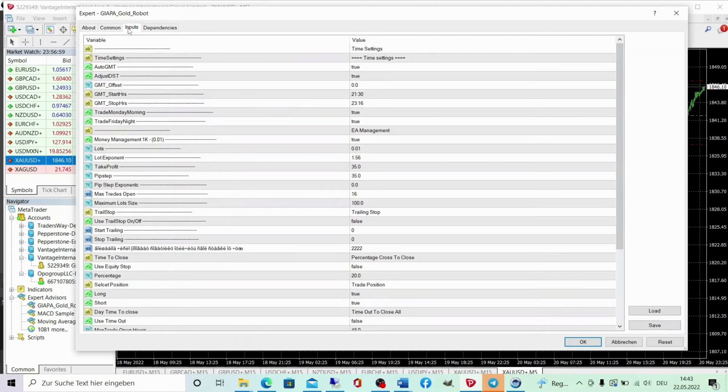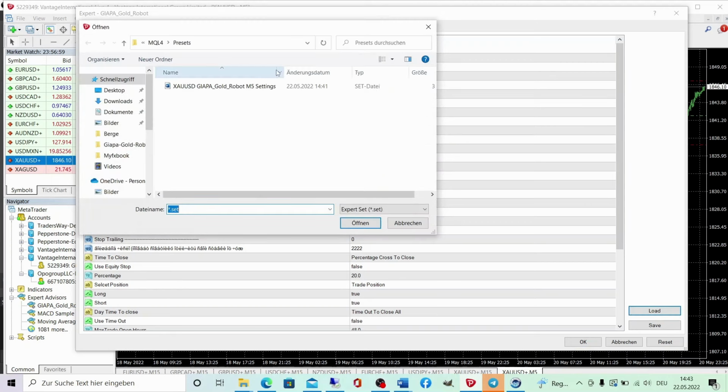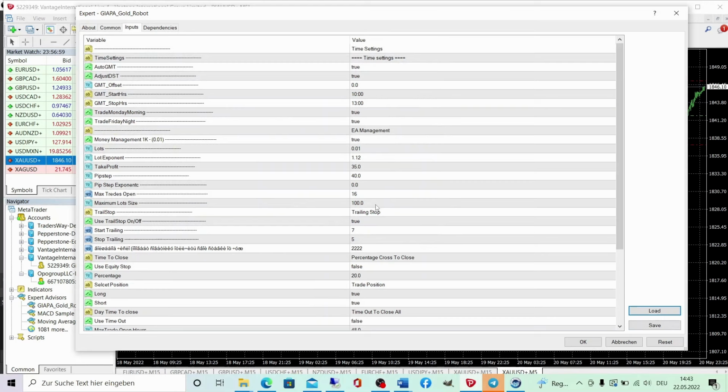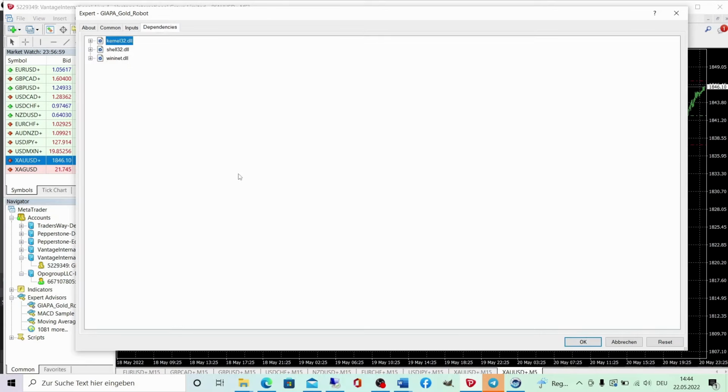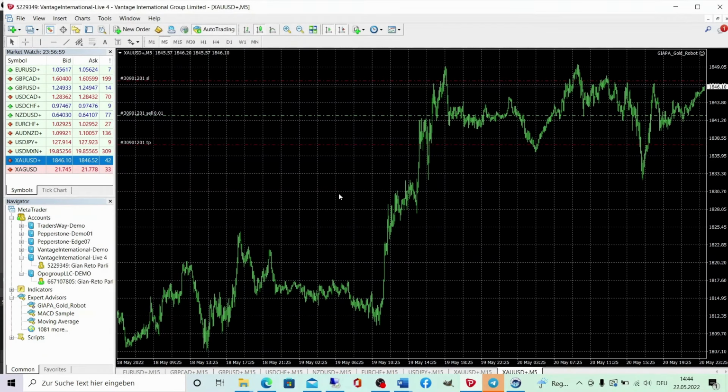Now we go to inputs and we go to load and load our preset files. We recommend to leave the settings exactly as they are for the beginning. But don't worry, at the end of the video we will tell you something about the settings. The rest here we can leave as it is and press OK. Now the robot is installed correctly.